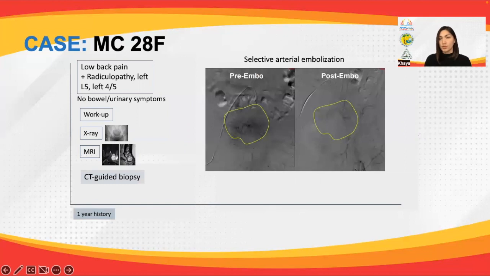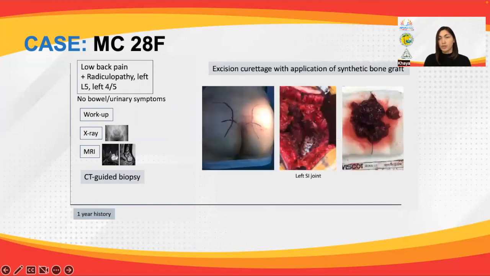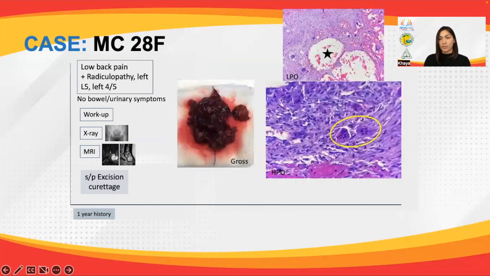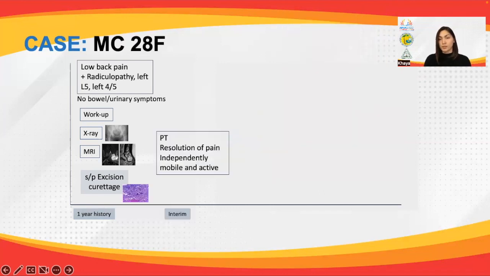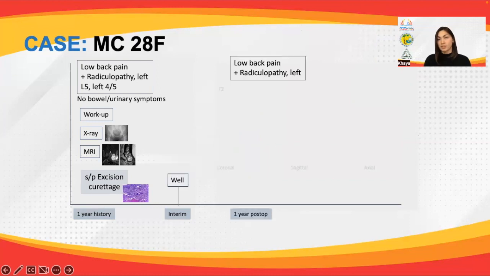Embolization was done and showed devascularization of the feeding vessels branching from the lateral sacral and superior gluteal arteries. She underwent excision curettage, electric cauterization with application of synthetic bone graft on the defect. Reconfirmation of an ABC diagnosis was noted. Grossly, typical spongy, multiloculated hemorrhagic lesions were seen, and on histopathology, blood-filled cystic spaces with giant cells were observed. During the interim, the patient became apparently well.